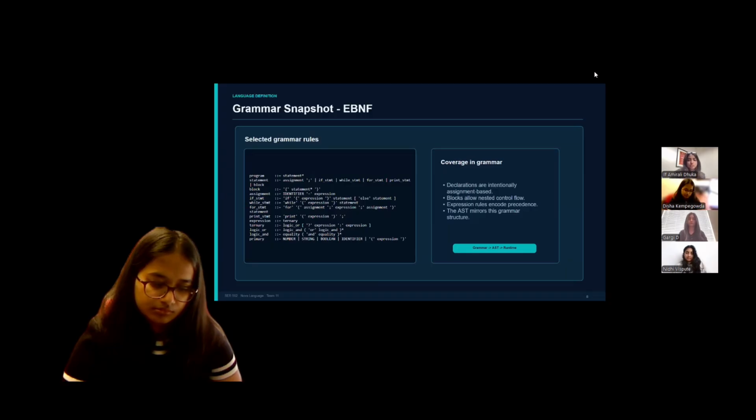Expressions follow the same precedence hierarchy we just talked about, starting from ternary and working down to primary. One important thing here is that the grammar closely matches the AST structure, the abstract syntax tree structure, and the AST itself mirrors how the program is executed at runtime.